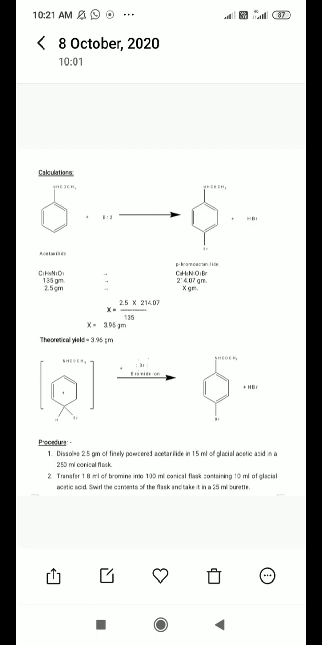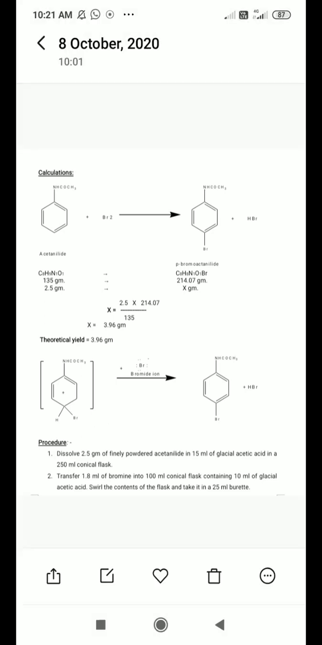In the second conical flask, you have to transfer 1.8 ml of bromine into 100 ml conical flask containing 10 ml glacial acetic acid. Swirl the content of the flask and take it in a 250 ml burette. In the second step, you have to take 1.8 ml of your bromine in 10 ml of glacial acetic acid. Then swirl the flask, and after complete addition of the bromine into glacial acetic acid, pour all this content into the burette. Okay, this is second step.